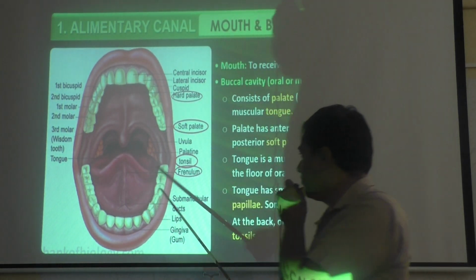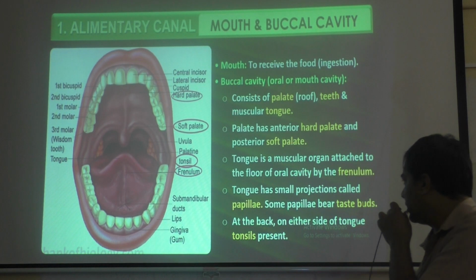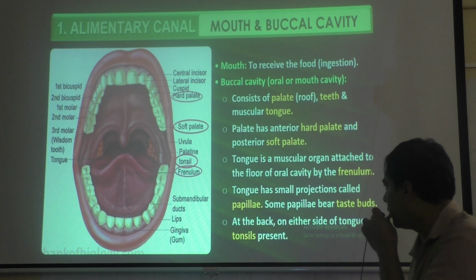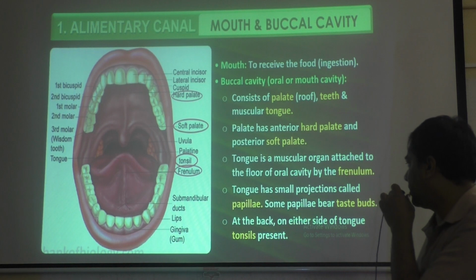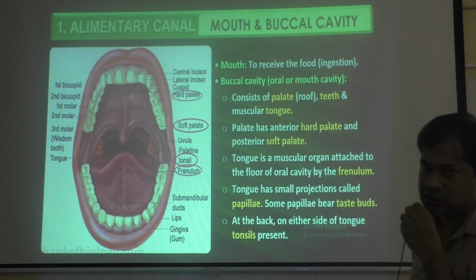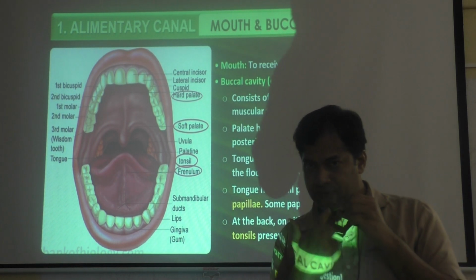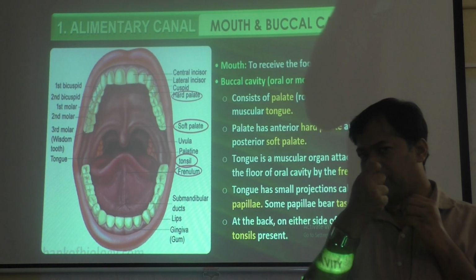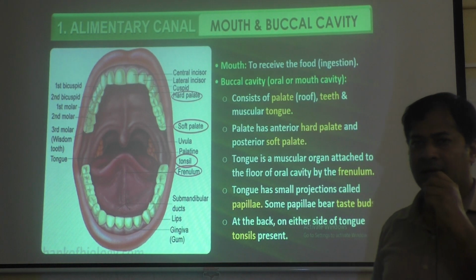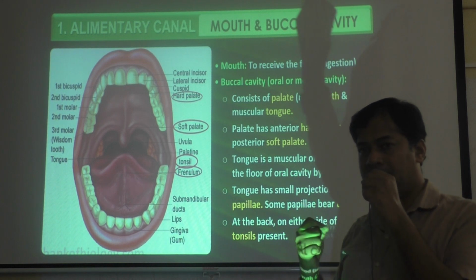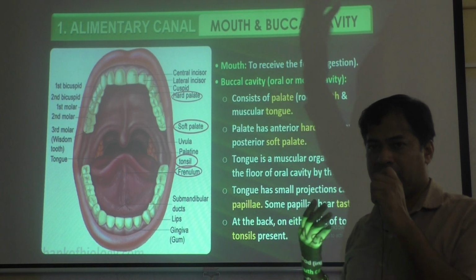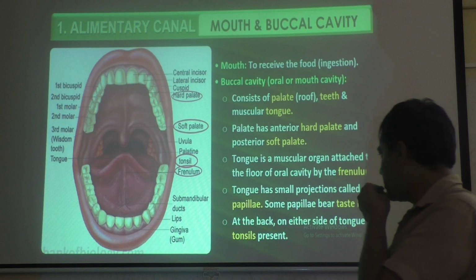This part they are showing. Then the tongue has small projections called papillae. Some papillae bear taste buds. On the tongue, many bud like structures are there, called papillae, and some papillae bear taste buds, which are meant for giving you taste.